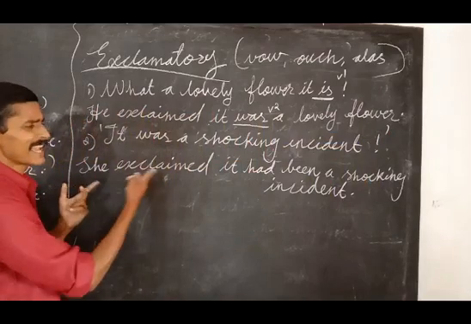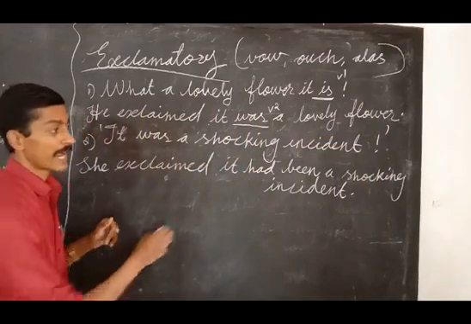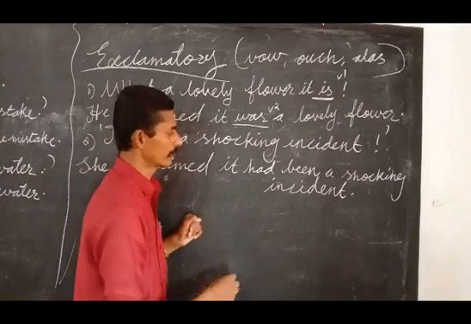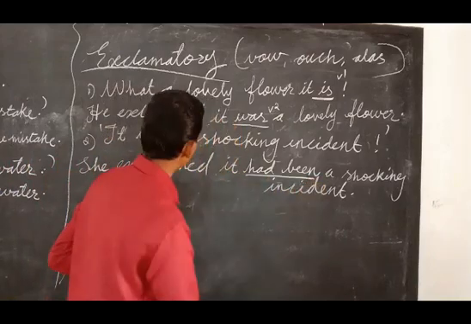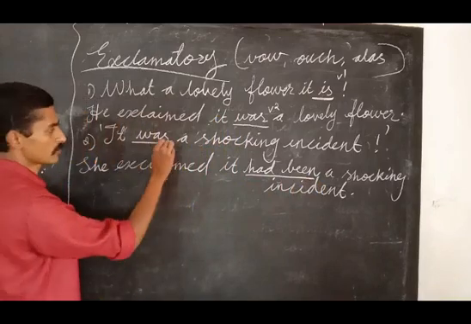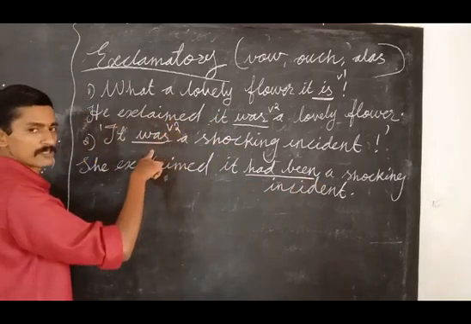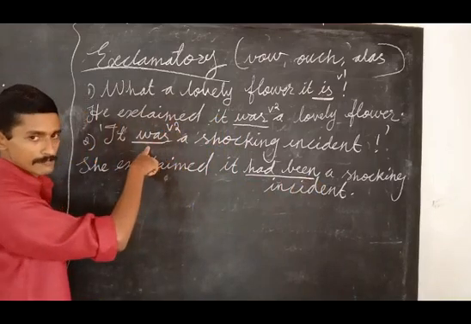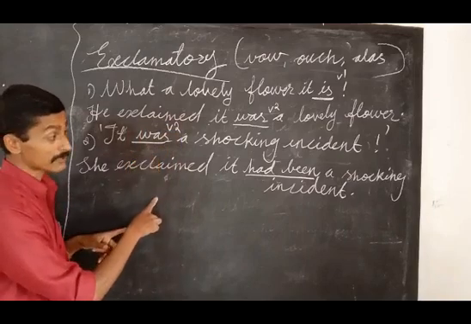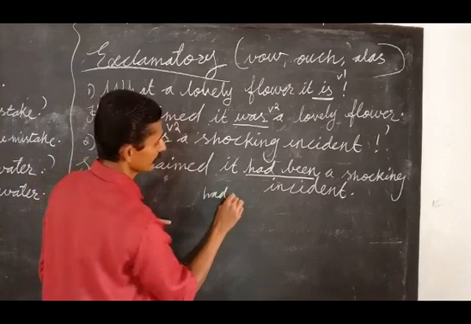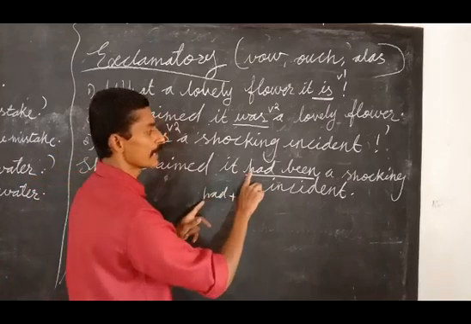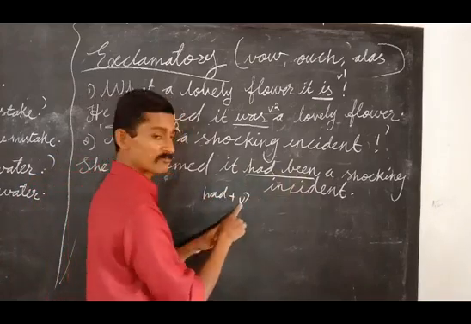Someone says it is a shocking incident. She exclaimed, it had been a shocking incident. Look at how it came here, 'it had been'. Here 'was' is V2. Subject plus V2 plus object is simple past. Simple past changes to past perfect. Subject plus had plus V3. Look at here. It had been a shocking incident. V3 form of the verb.